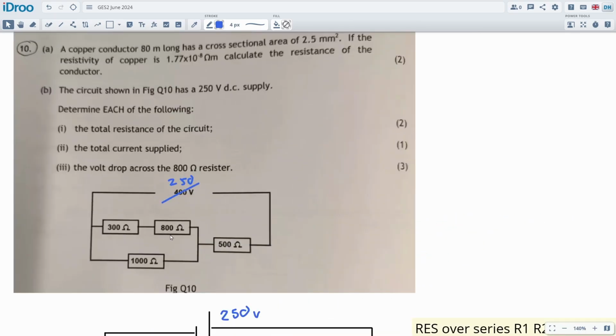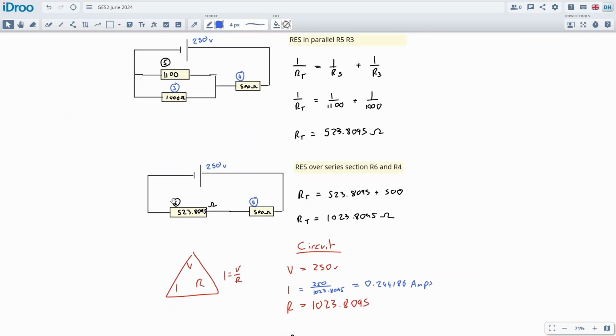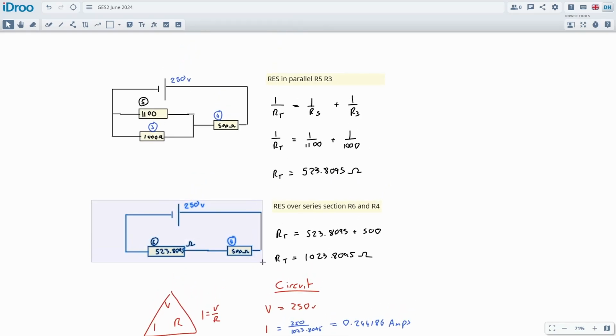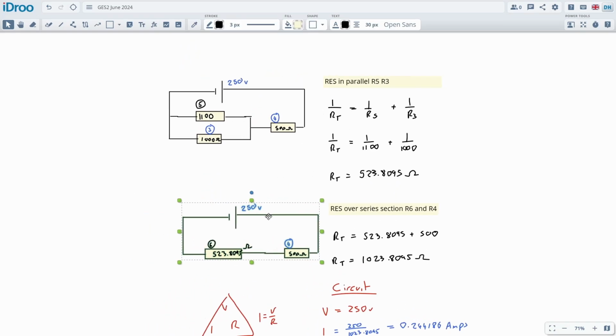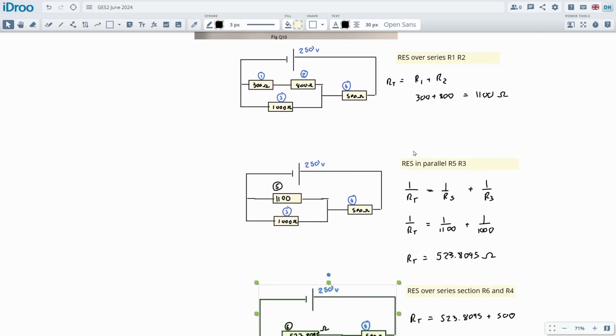Now we're going to get the 800, the voltage drop. This will be the potential difference or the voltage drop across that 800 ohm resistor. It's a bit of a pain to get in there because we're going to have to go through everything. We're going to break it all apart to get in there, which is a lot of work. I'm going to run my diagrams backwards again. What you can do is just use the same diagrams. I would recommend writing on this side and work your way back through them.